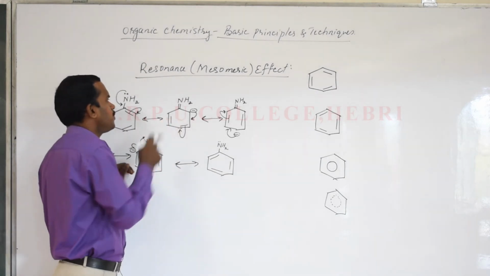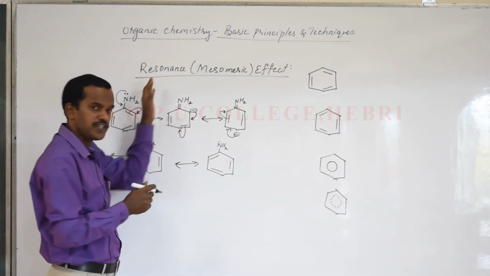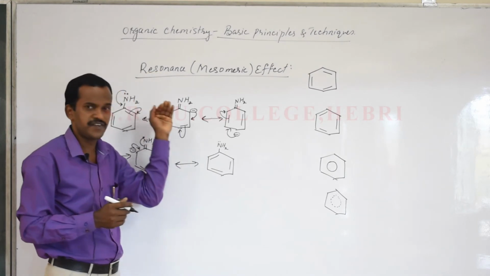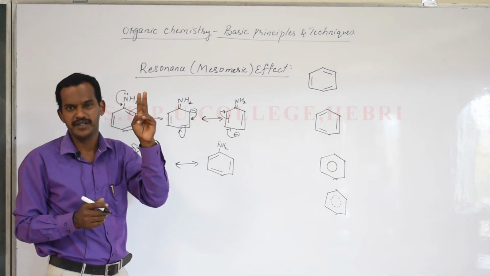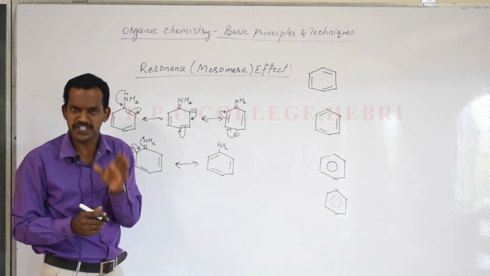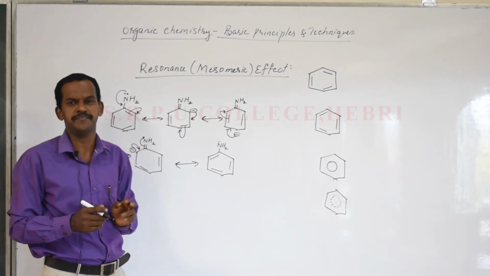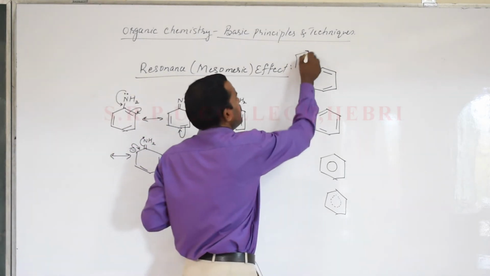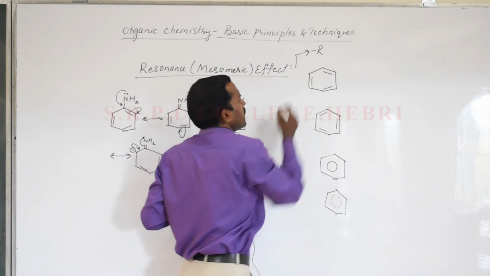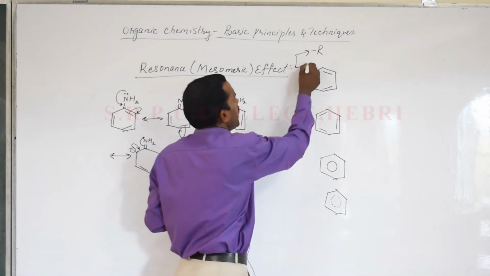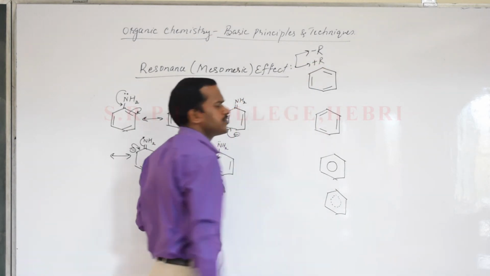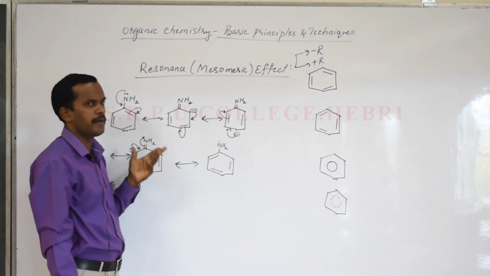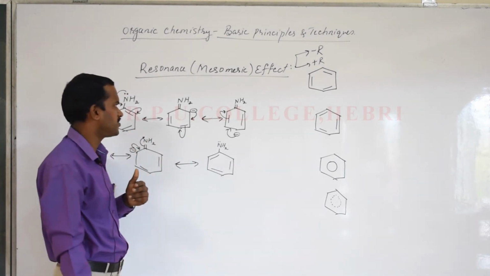Similar to the two electronic effects we studied, in the case of resonance effect also there are two types, depending on the nature of the substituent attached to the conjugate system. As usual, there is the minus R effect, the negative resonance effect, and the plus R effect, the positive resonance effect. Now try to understand how to remember whether it is a positive or negative resonance effect.